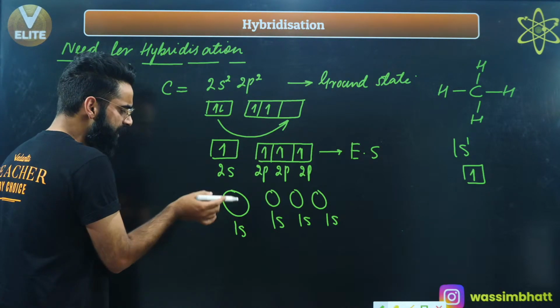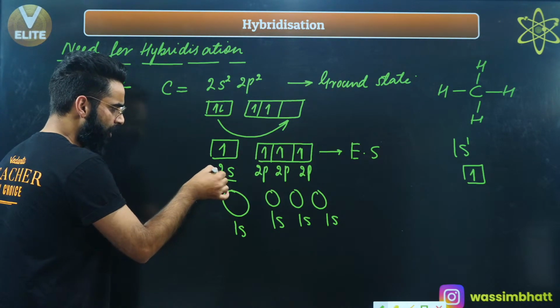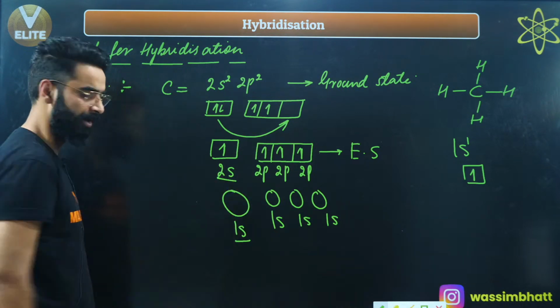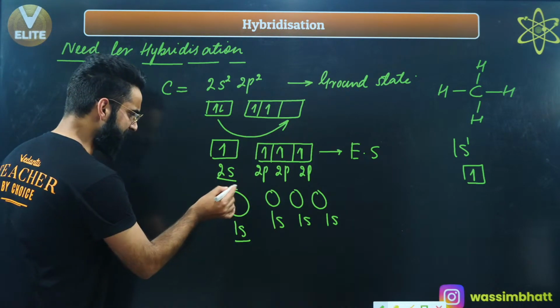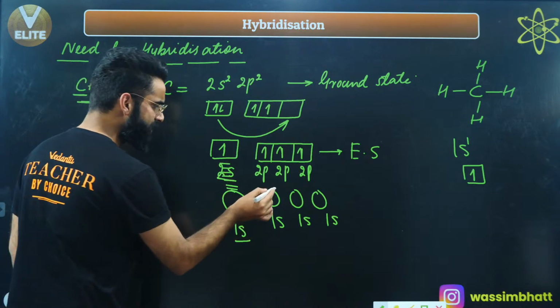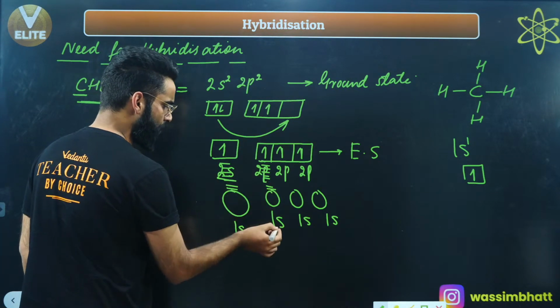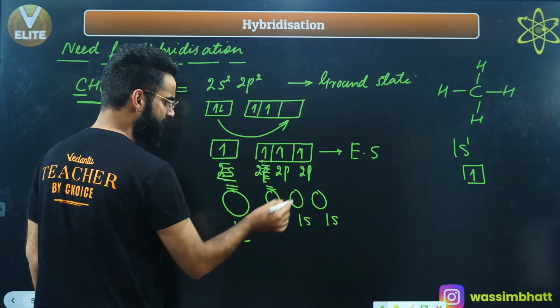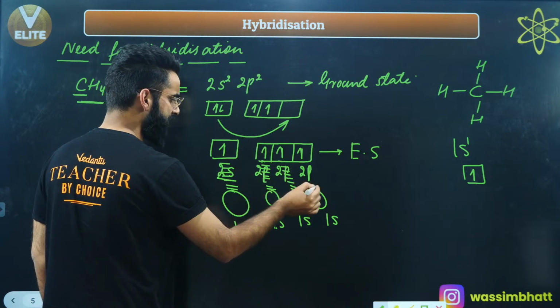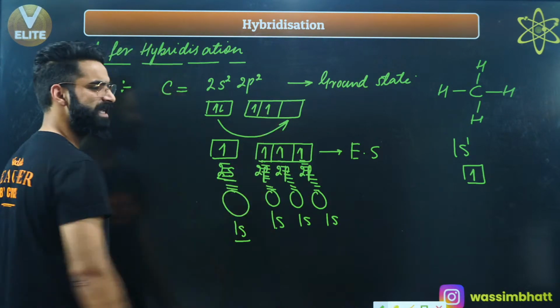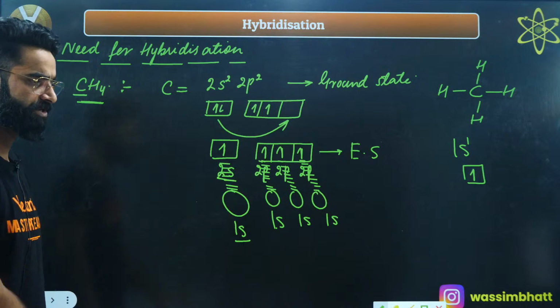So there will be axial overlapping between this 2s atomic orbital of carbon and 1s atomic orbital of hydrogen. Over here, there will be axial overlapping between 1s of hydrogen and 2p of this carbon. Again, axial overlapping, so 4 sigma bonds will get formed.